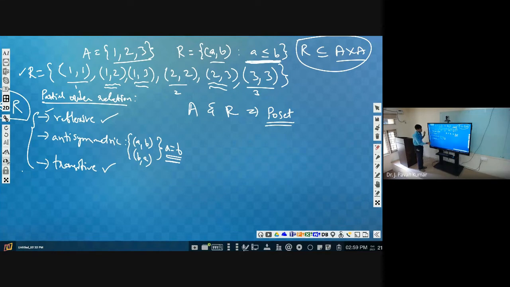Next, transitive relation in the sense, whenever we have (a, b) and (b, c), then (a, c) should be present. Such a property is satisfied for every two tuples. Any two tuples of the form (a, b), (b, c), if you take, (a, c) must be present, and that will be present here. So it is transitive as well. So it is a partial order relation. Whatever R we have defined is a partial order relation, and this set A along with its partial order relation, we call it a poset. Is this clear now?